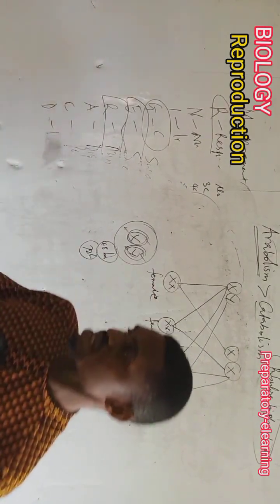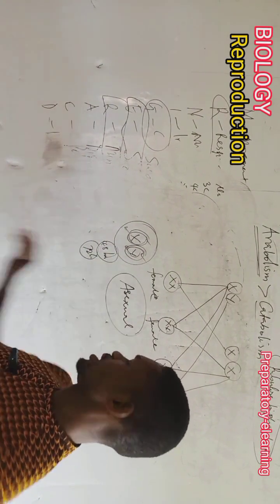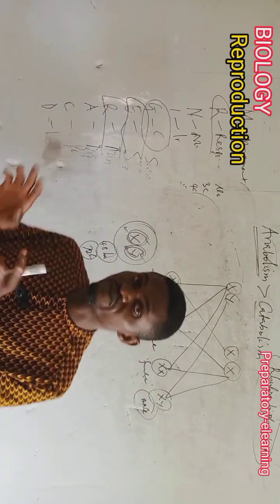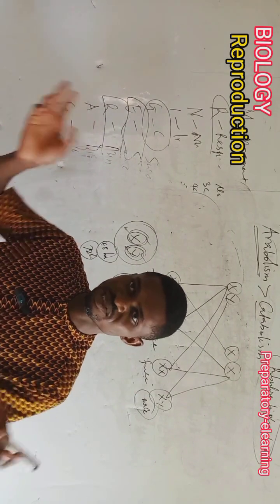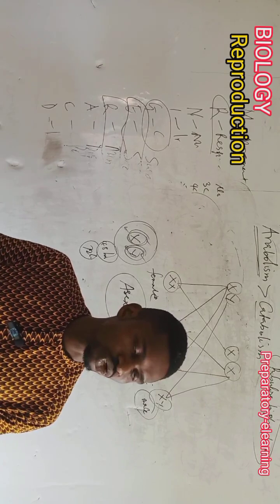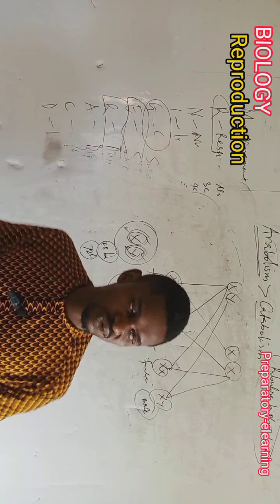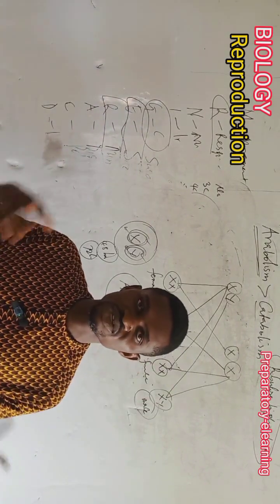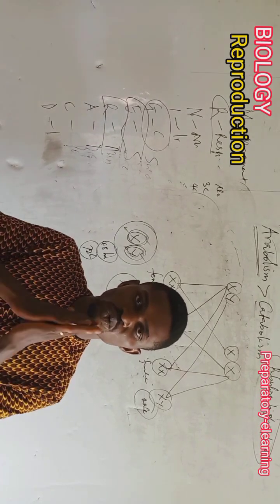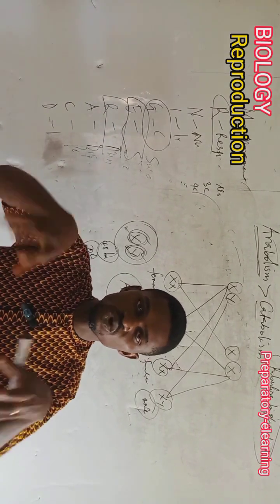We also have another type of reproduction we call asexual reproduction. Now, unlike sexual reproduction, asexual reproduction does not have anything to do with fusion of gametes. They don't need gametes. There is no copulation. No gamete is produced. No gamete is fused. No female and male species, where this one brings a male gamete, this one brings a female gamete, and let us fuse them to bring a zygote. No. Asexual reproduction only involves one particular organism giving rise to another organism of its own kind.